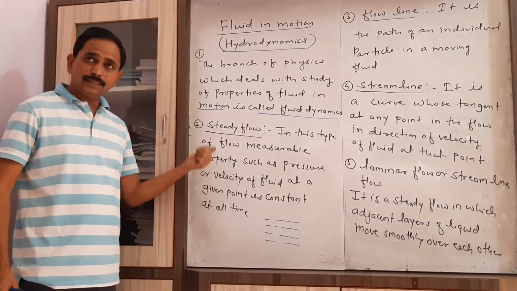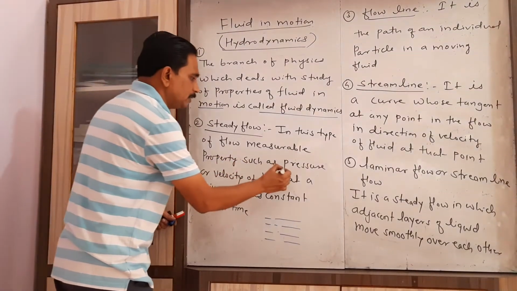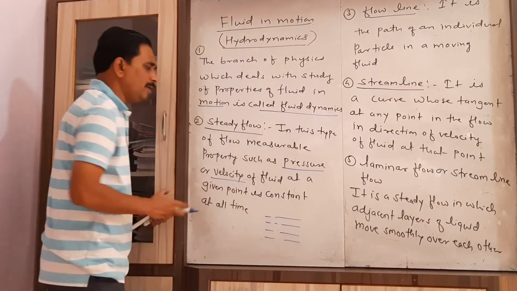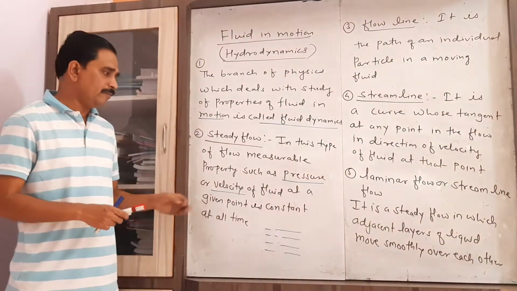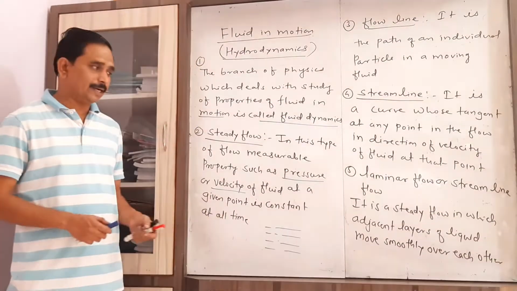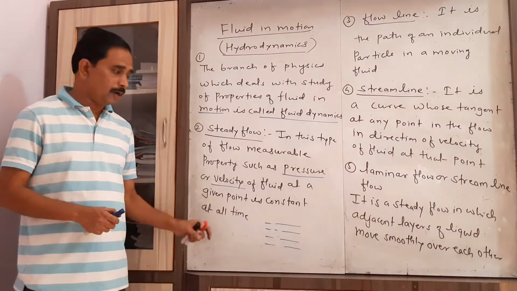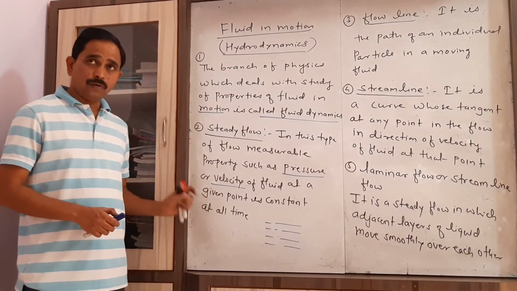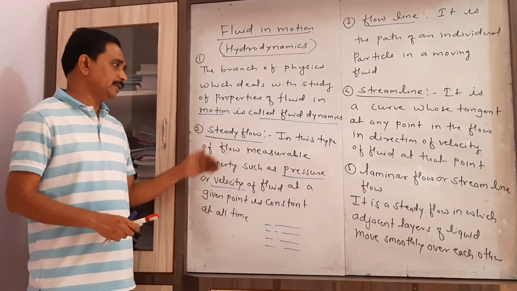In this type of flow, the measurable properties such as pressure or velocity of that fluid at a given point where we have to measure that property is always constant over all the time. So that flow of fluid is called a steady flow.